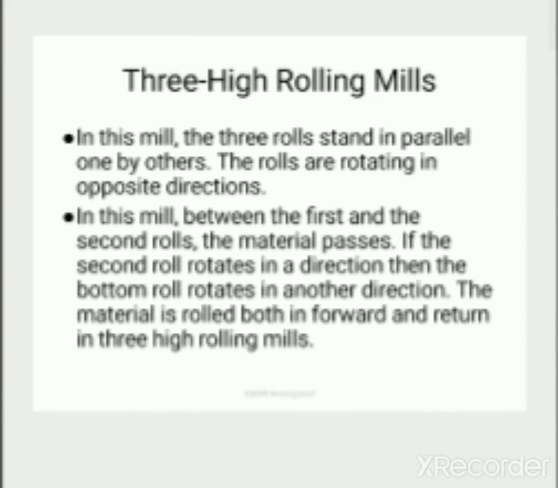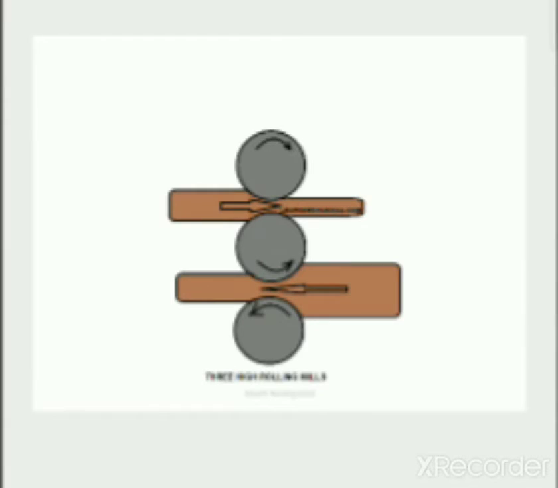Then the three high rolling mill. In this mill, the three rolls stand in parallel, one above the other, and the rolls rotate in opposite directions. The material passes between the first and second roll. If the second roll rotates in one direction, the bottom roll rotates in the other direction. The material is rolled both forward and on return in the three high rolling mill. See, first of all, this is going to be the thickness.